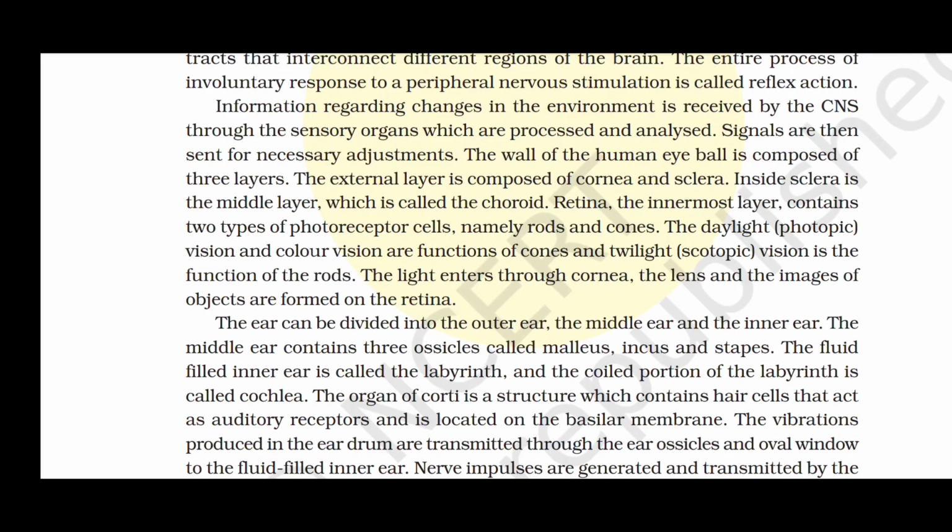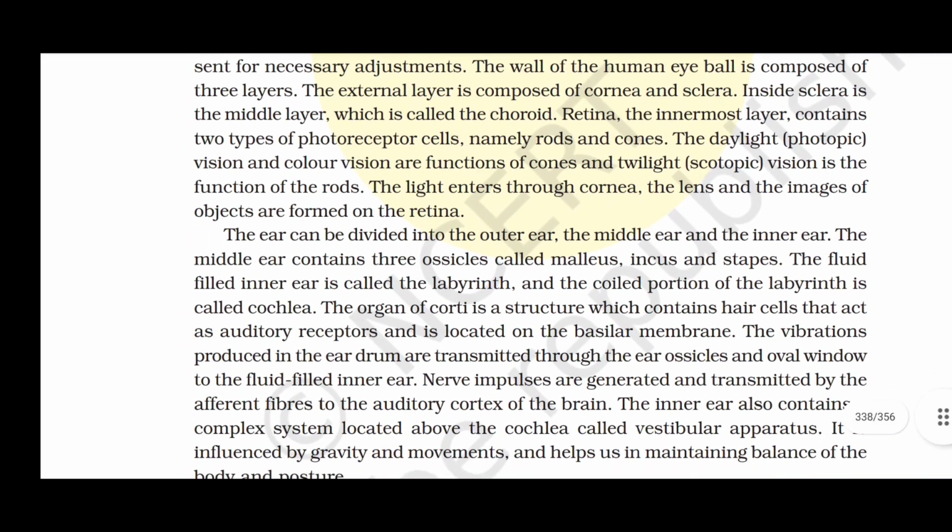The wall of the human eyeball is composed of three layers. The external layer is composed of cornea and sclera. Inside sclera is the middle layer, which is called the choroid. Retina, the innermost layer, contains two types of photoreceptor cells, namely rods and cones. The daylight, photopic vision, and color vision are functions of cones, and twilight, scotopic vision is the function of rods. The light enters through cornea, the lens, and the image of the objects are formed on the retina.